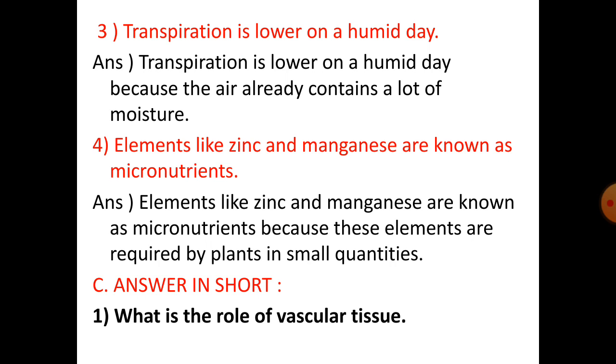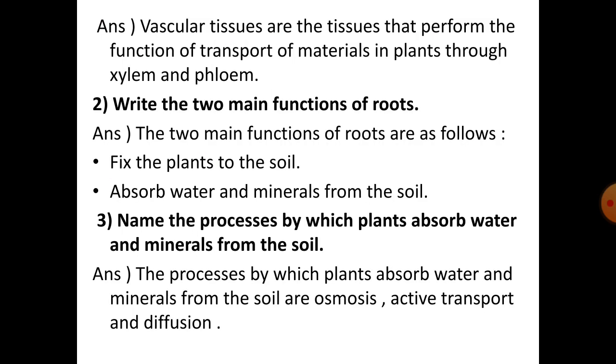Answer in short. Number 1. What is the role of vascular tissue? Vascular tissues are tissues that perform the function of transport of materials in plants through xylem and phloem. Number 2. Write the two main functions of roots. The two main functions of roots are as follows. Fix the plant to the soil, absorb water and minerals from the soil.